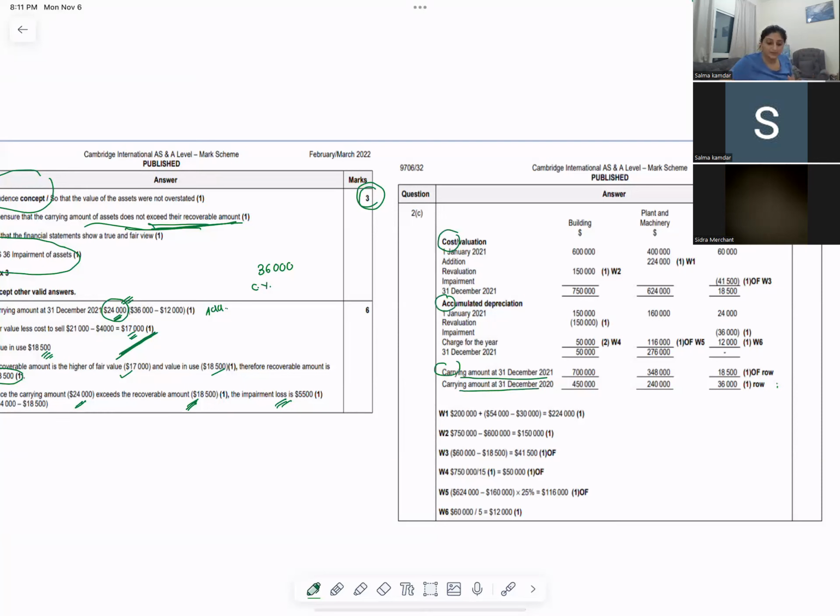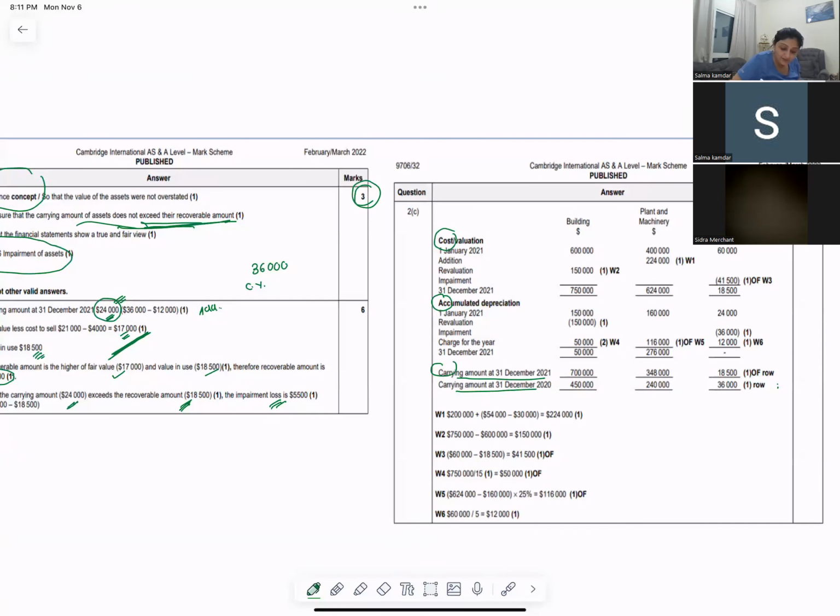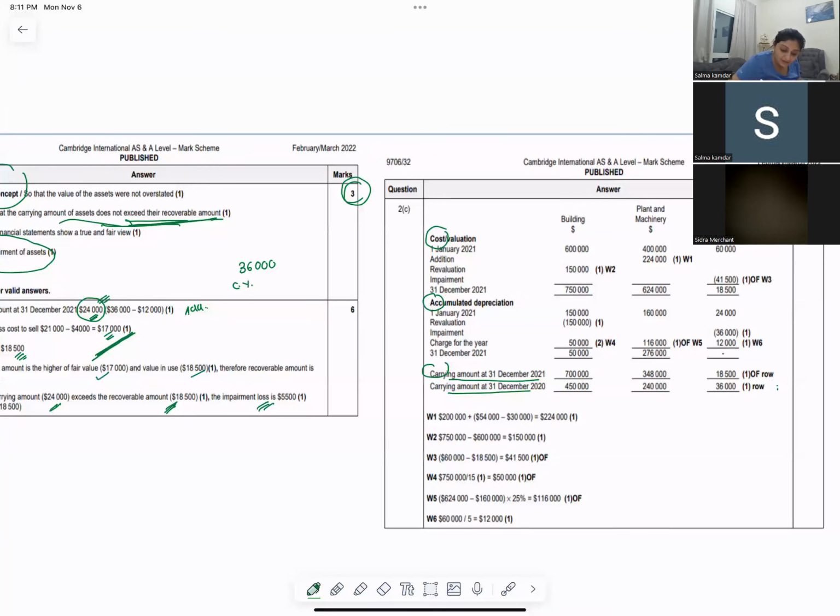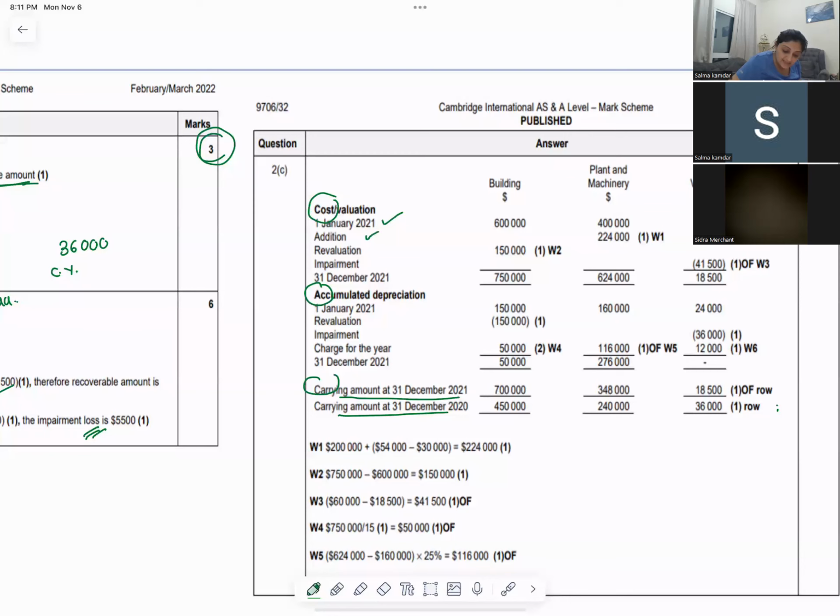When I do the property, plant, and equipment schedule, I will discuss this in detail. When you have the cost of the asset, you have the cost at the beginning of the year. You will add any revaluations and you will deduct any impairment. If you have impaired your asset, you will write the value of the impaired amount.